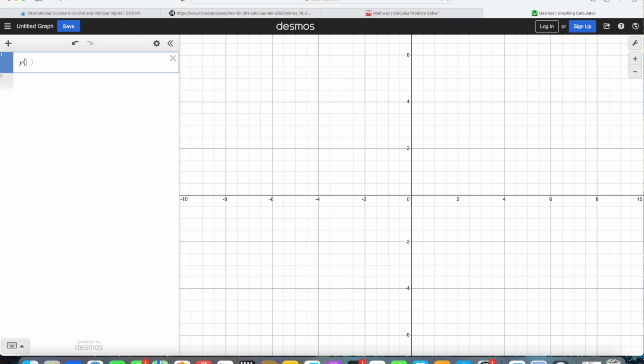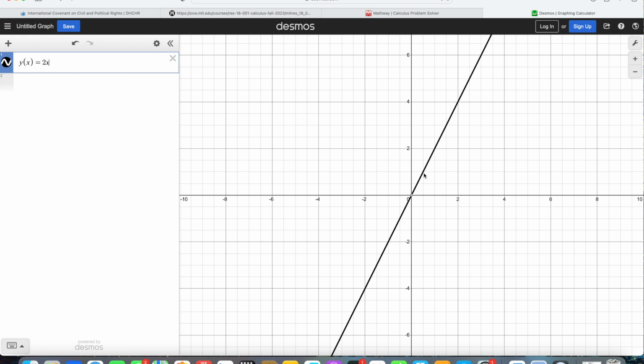And just for a quick example, y of x is equal to 2x. This is a linear function, something we talked about. It has a linear graph. It's a very simple function. Say you put in an x value of 1, you get a y value of 2.